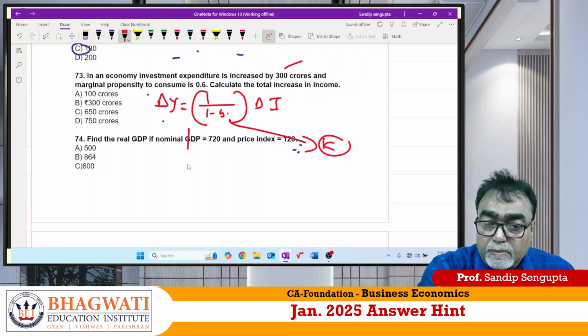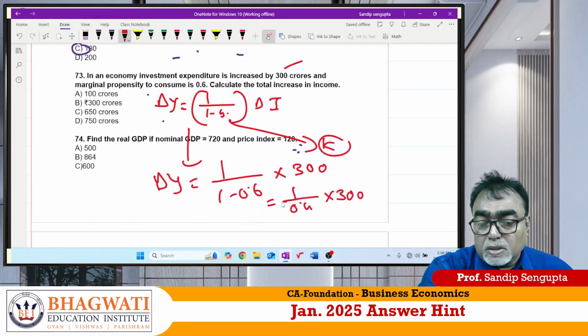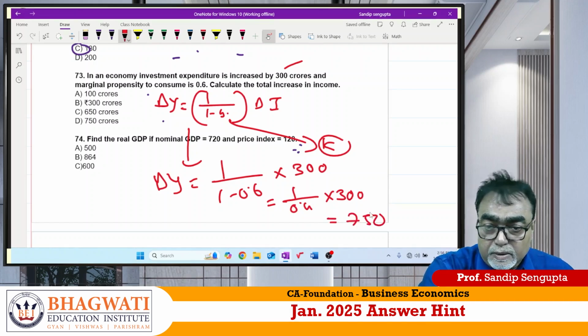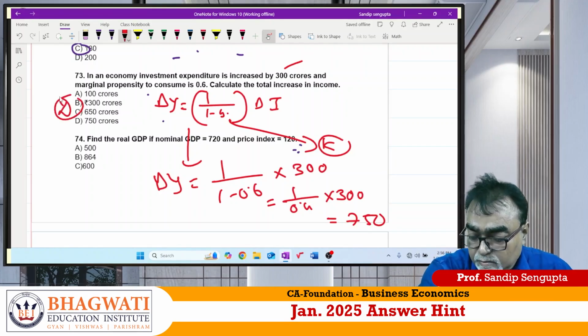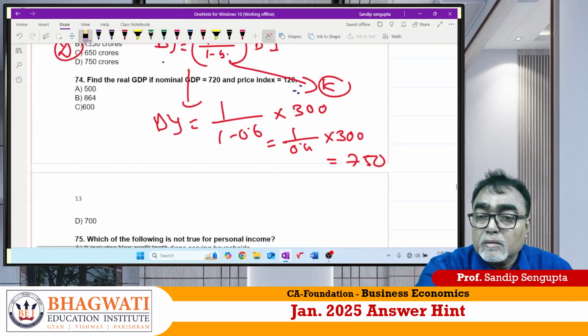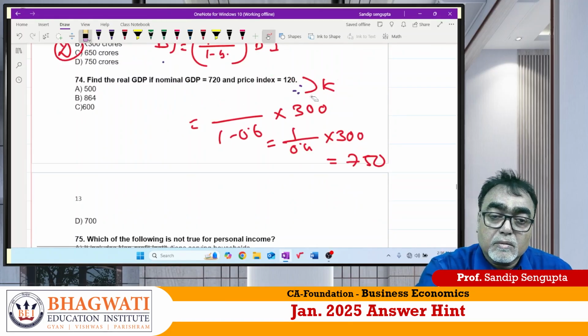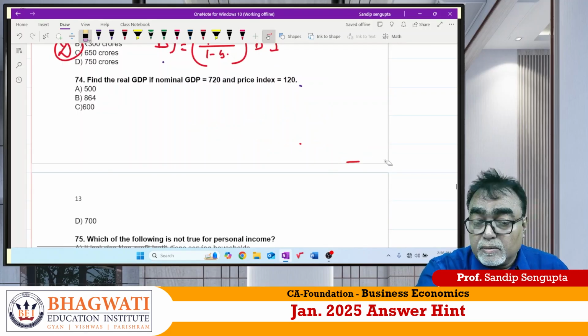They have given MPC as 0.6, del I given as 300. So I just calculate 1 by 0.4 into 300. Answer should be 750. 73 answer is D. Full calculation I showed you so that a layman can understand.